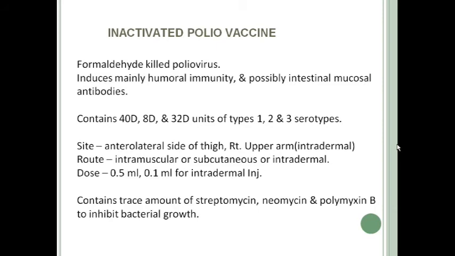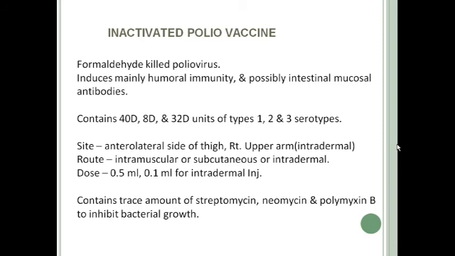It contains 40 D antigen units of type 1, 8 D antigen units of type 2 and 32 D antigen units of type 3 serotype. So inactivated polio vaccine contains all the serotypes. And the site of administration is the anterolateral side of thigh for intramuscular injection, or right upper arm for intradermal injection.